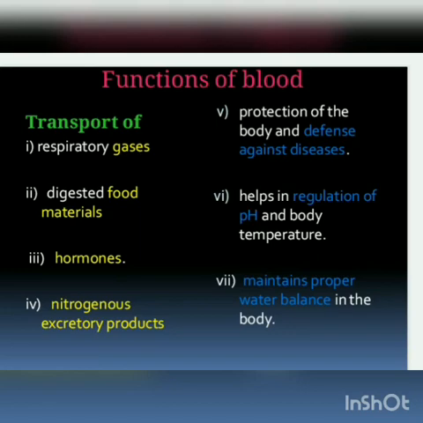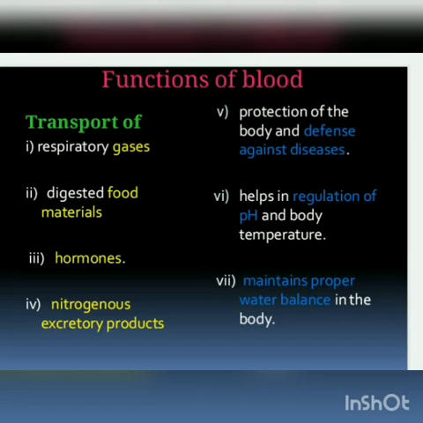Because of the transport function performed through the blood, the digested food components, maybe carbohydrate or vitamin or protein or mineral or only mere water, will be transported only with the help of blood.